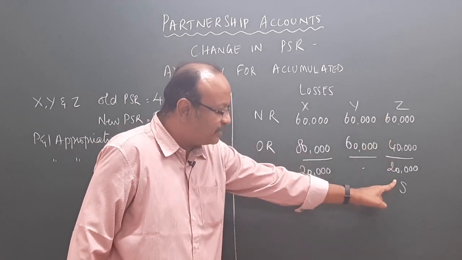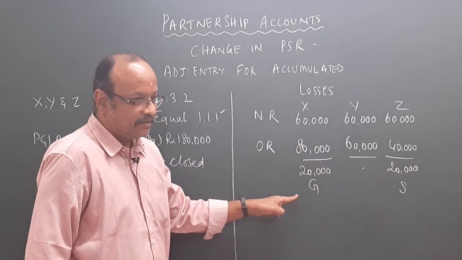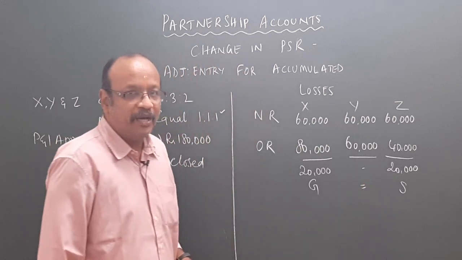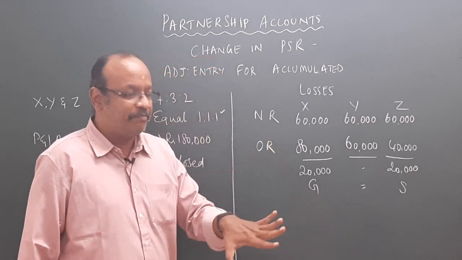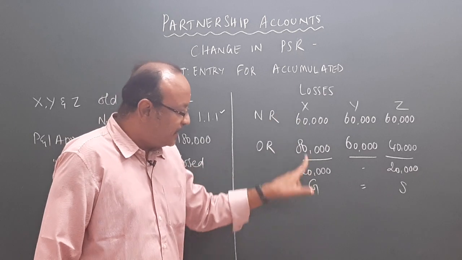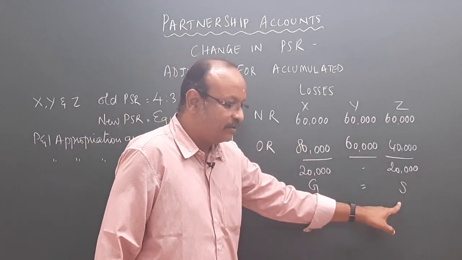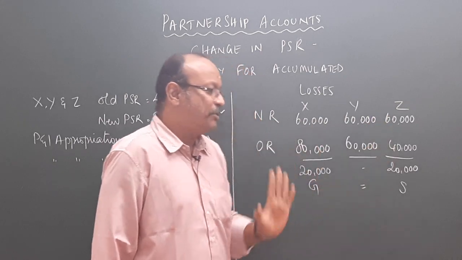Z is sacrificing 20,000 and X is gaining 20,000. Dear students, I have already told you, whatever is the gain by one partner will be the sacrifice by other partners. Now X is gaining 20,000 and Z is sacrificing 20,000.